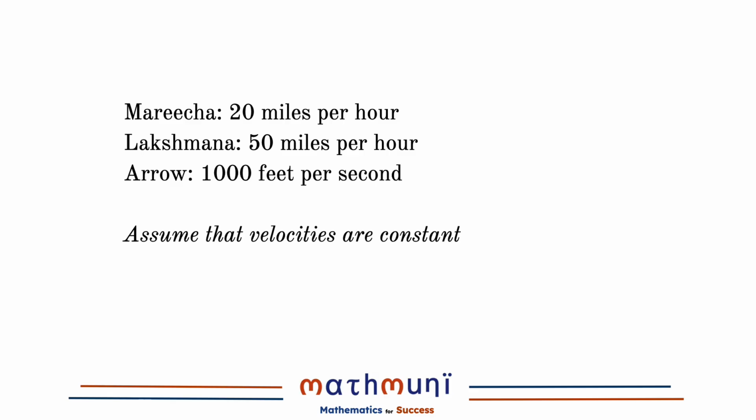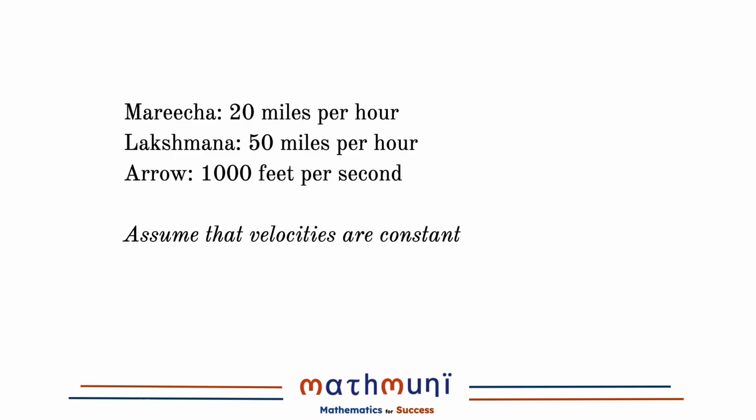We also have some data. Maricha, the black deer, is moving south at 20 miles per hour. The noble prince is moving east at 50 miles per hour. And the arrow, once it leaves the bow, will have a velocity of 1000 feet per second. And assume that all three velocities are constant, so there is no acceleration or deceleration involved. So we have different things moving around in different directions, and the job in front of us is to determine when and how two of those things, the deer and the arrow, will meet.